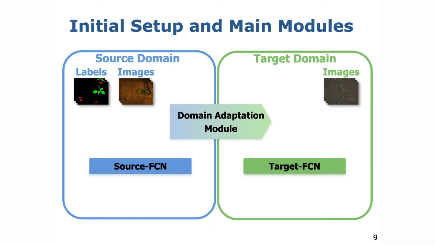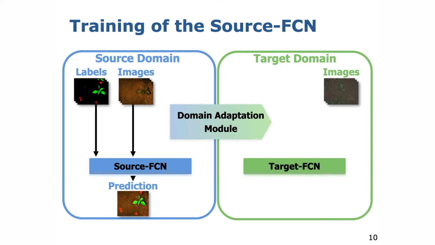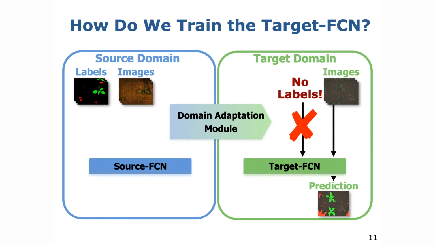We exploit unpaired image sets from a source domain and target domain, as well as labels only from the source domain. Our approach consists of two domain-specific FCNs for semantic segmentation and a domain adaptation module. We train the source FCN in a supervised way using RGB images and labels from the source domain. We cannot act in the same way in the target domain since we are missing target labels. Now, how do we train the Target-FCN?